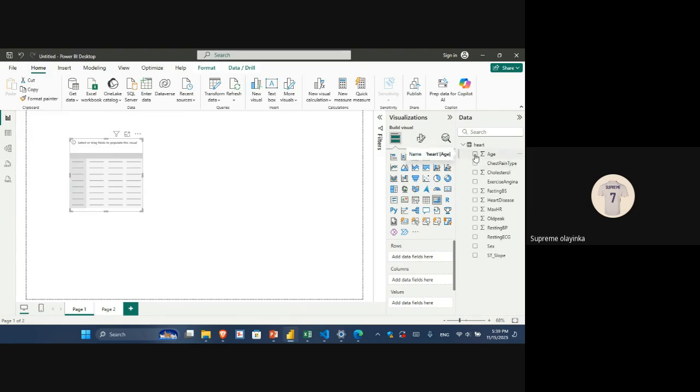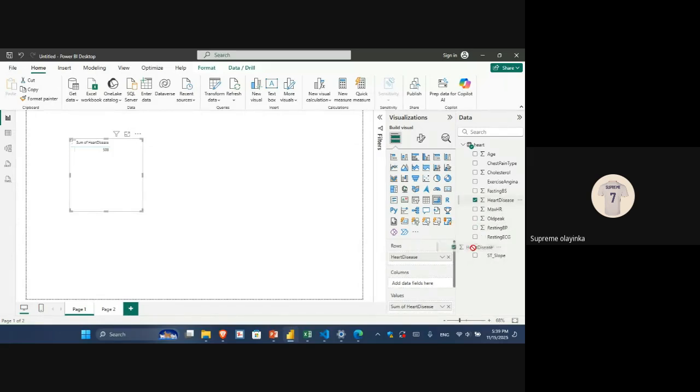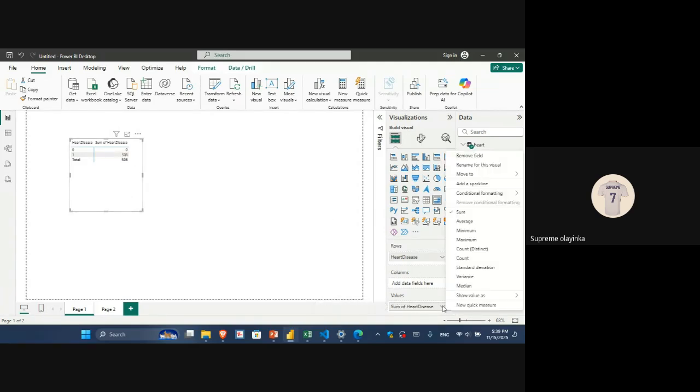So let's say we want to look at how many people have heart disease. Let's click on heart disease here. It's loading. So you can actually drag it. It's more like you are using a pivot table. So you want to drag it into columns, into rows. You also want to drag it into value. So you can already see some of the heart disease data. We have 0 and 1. You don't want the sum. What do you do? You click on the drop down, then you click on count.